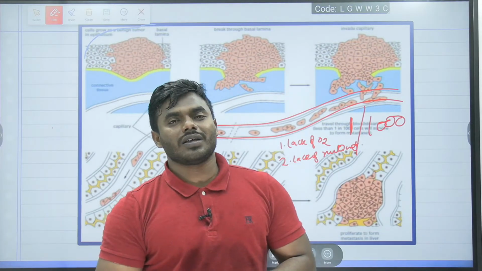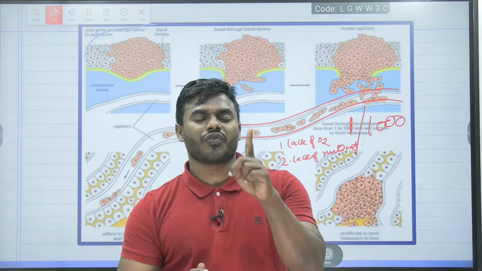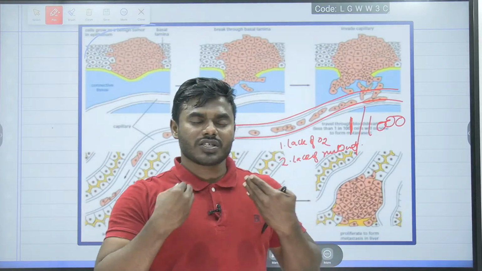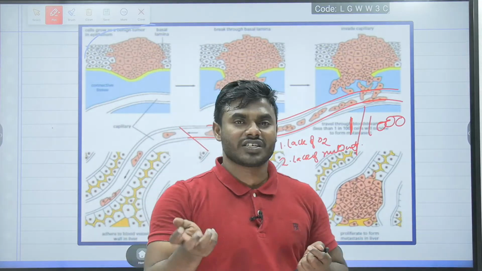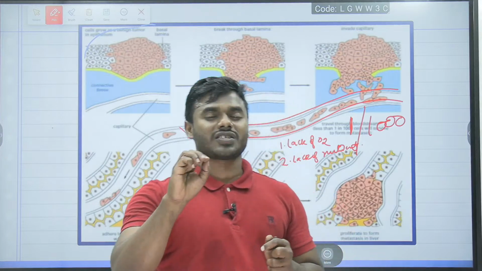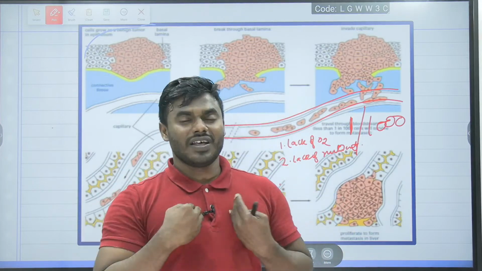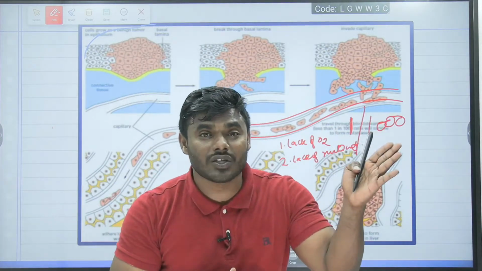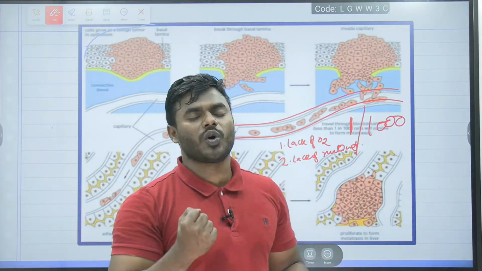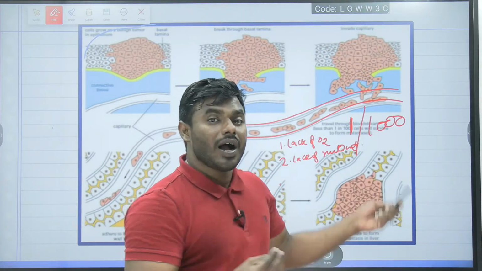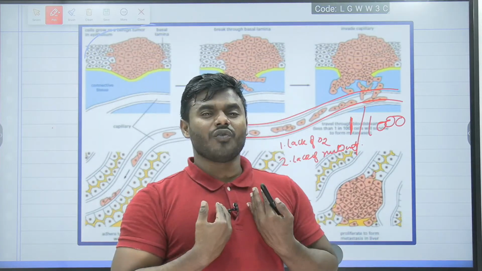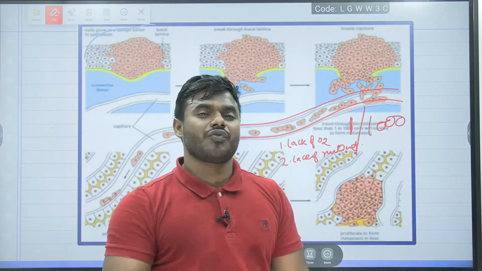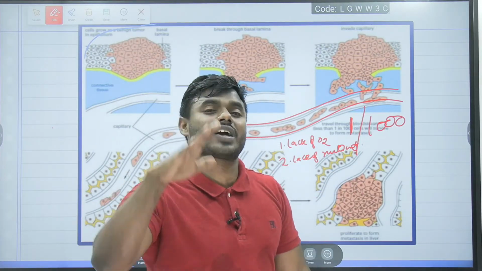Even scientists say that doing fasting at least once in a week is really good for health. Why? Because when we are under fasting condition, the level of oxygen in our cells is low. If the cancer cell wants to travel through the blood circulation, it requires an abundant amount of oxygen and nutrients. But we are under fasting condition. As a result, they won't get whatever they need, and most of the cancer cells will die.